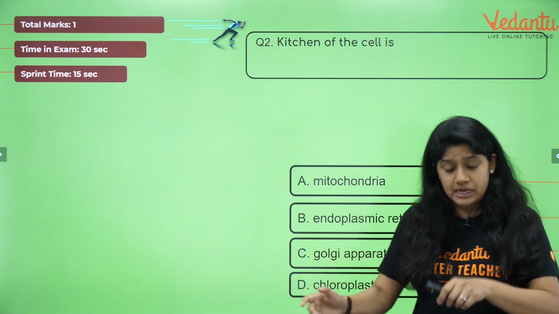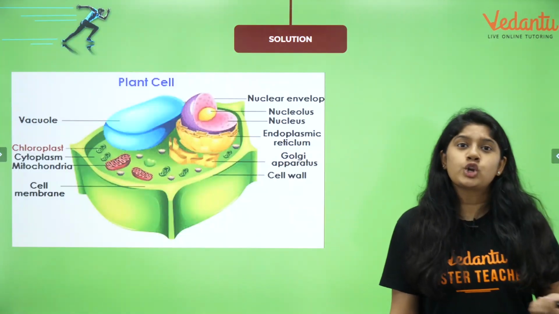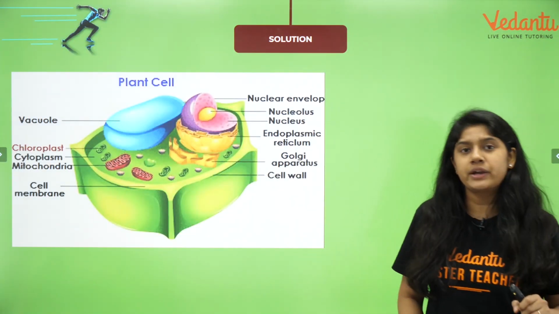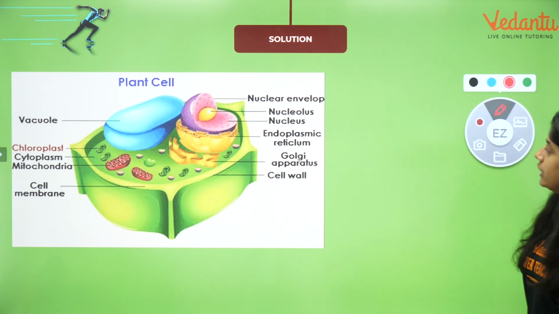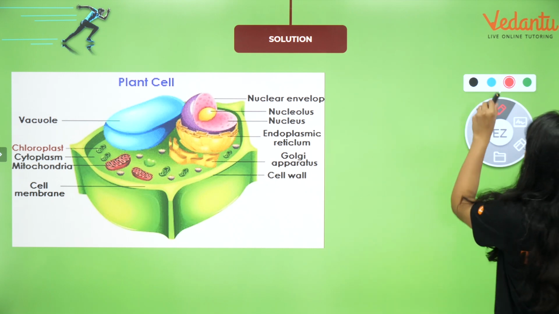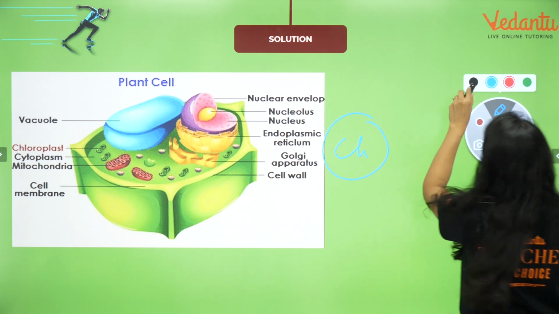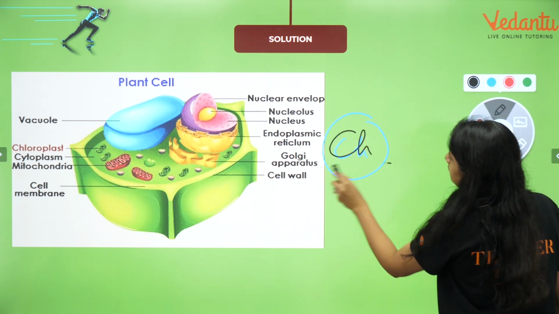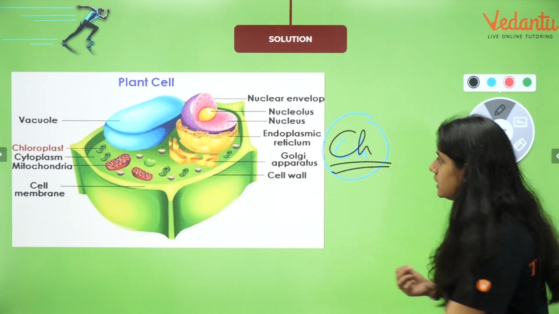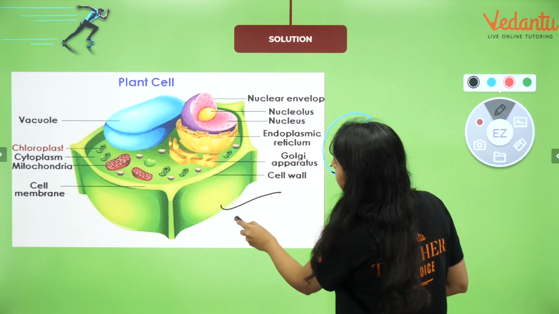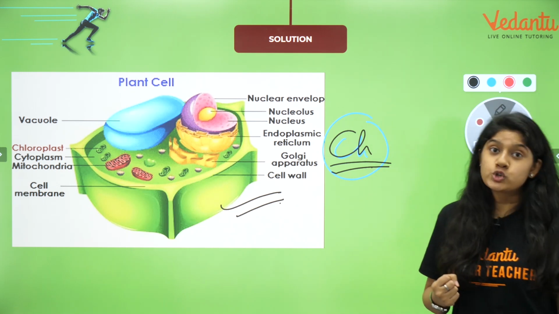Next question is that the kitchen of the cell is super duper easy, everyone. What is the kitchen of a cell? I'll not spend much time over here. The right answer is the chloroplast. Now we can take a moment over here and discuss what is chloroplast. Let's use the black one. The chloroplast is basically a place, of course, on the leaves, right, everyone? Can you see over here? In the cells. It is the site of photosynthesis.